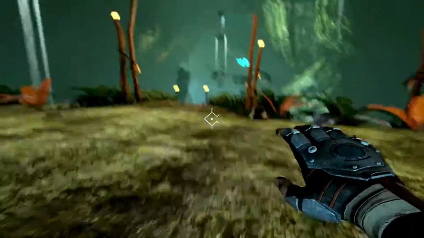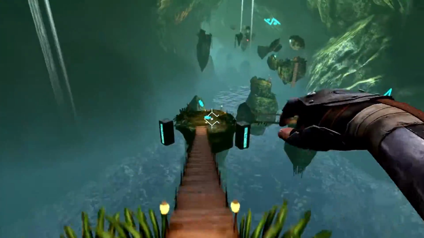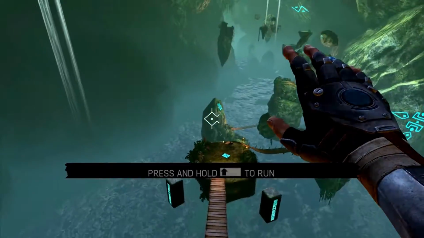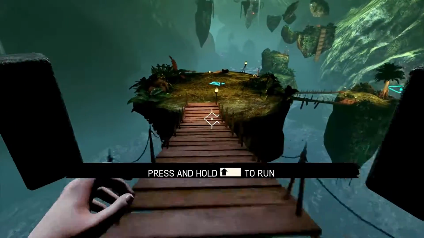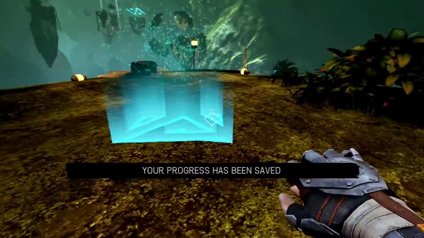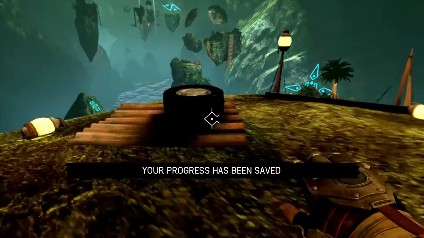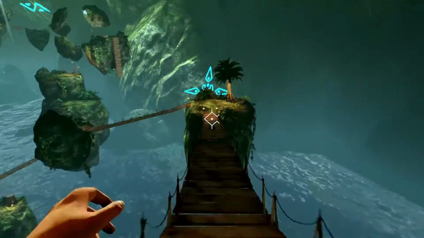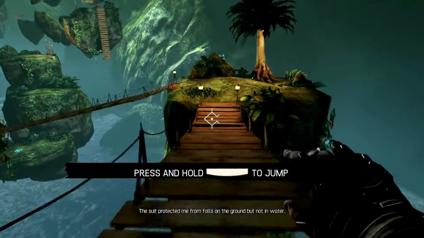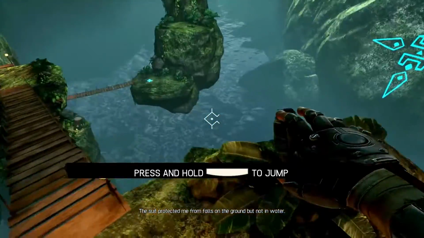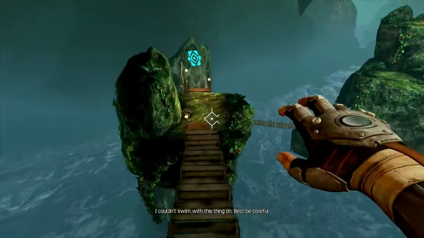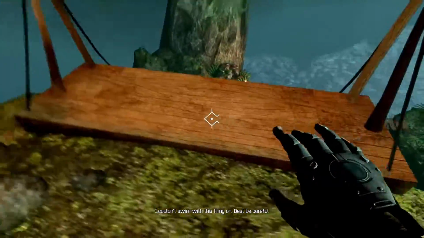I can hold down right click to do this sweet jump like I'm Winston. Okay, we do have a run now. We can't zoom on things anymore. Progress has been saved. Okay, we're gonna keep on running. It protected me from falls on the ground, but not in water. So I couldn't swim with this thing on. Best be careful.